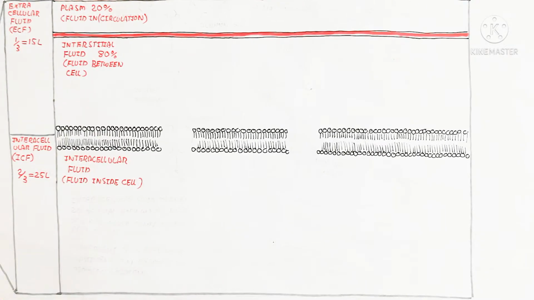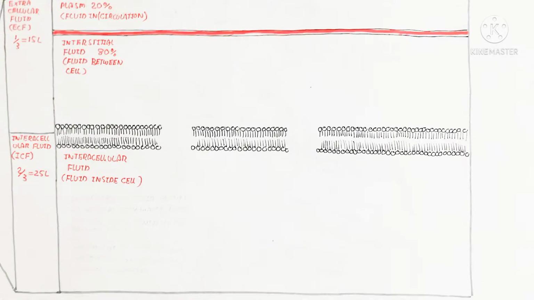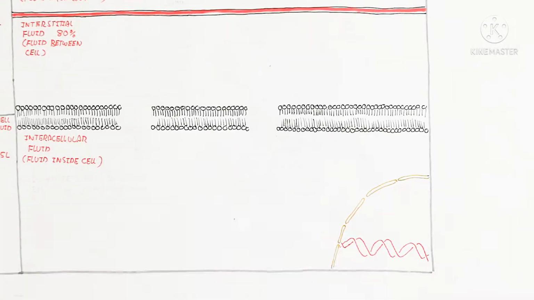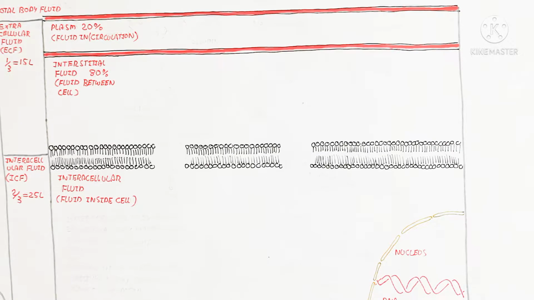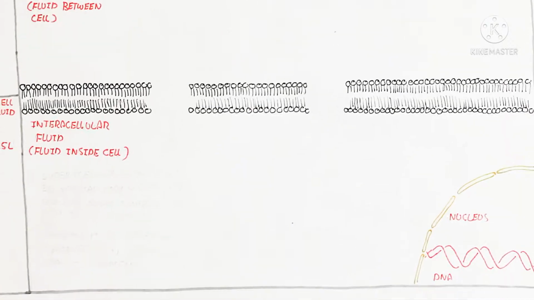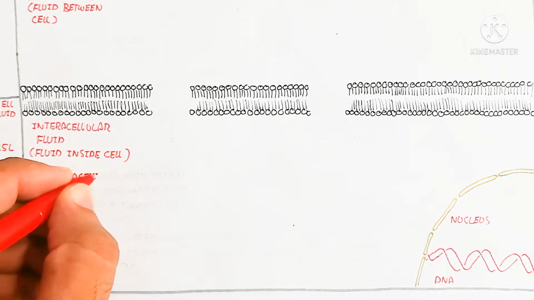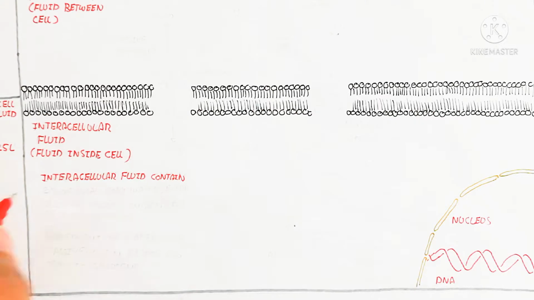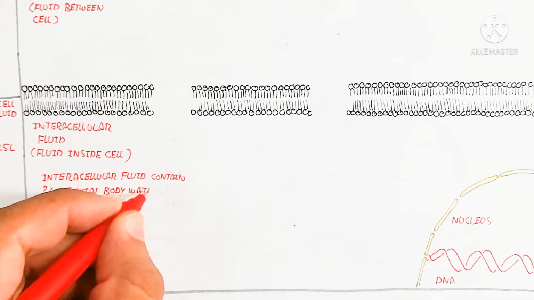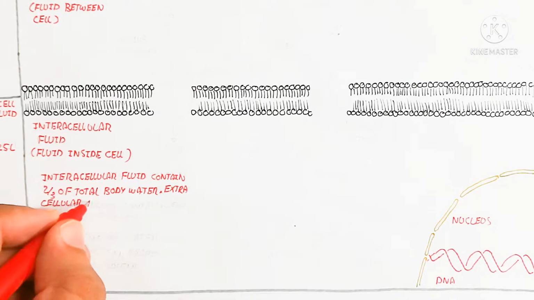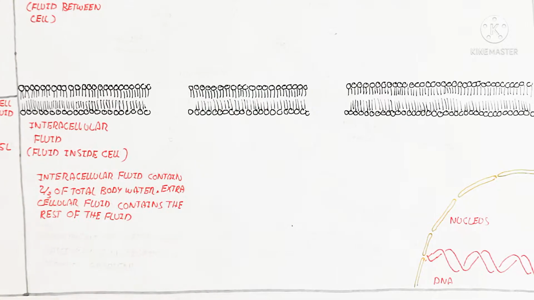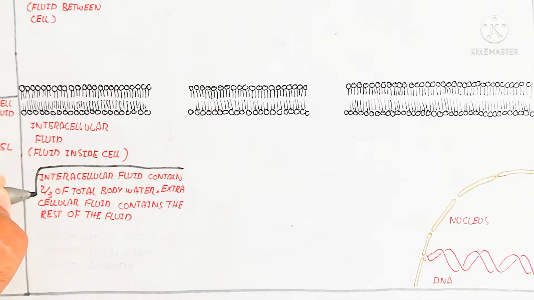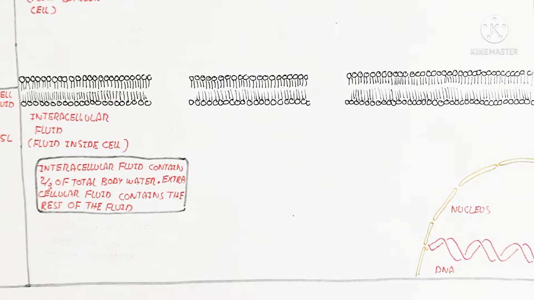So what that means is the total volume of fluid inside the cell is more as compared to the extracellular. Inside the cell there is more fluid for normal function. Here is the DNA, which is in the nucleus, so that is known as a eukaryotic animal, for example the human being. The intracellular fluid contains 2/3 of total body water, and the extracellular fluid contains the rest. It means most of the fluid is present inside the cell.